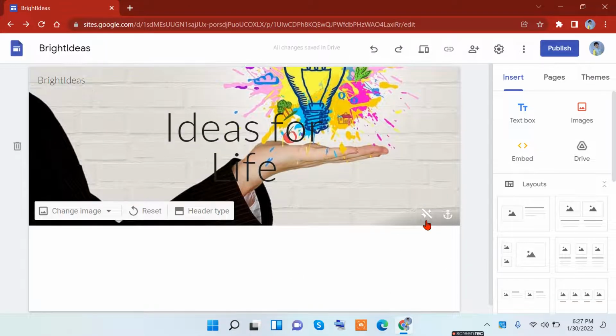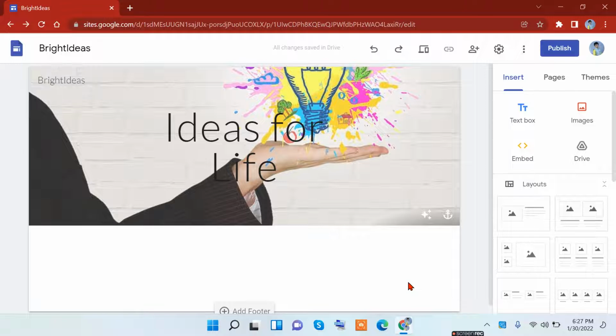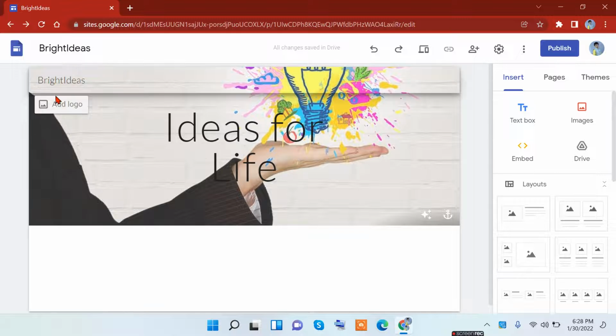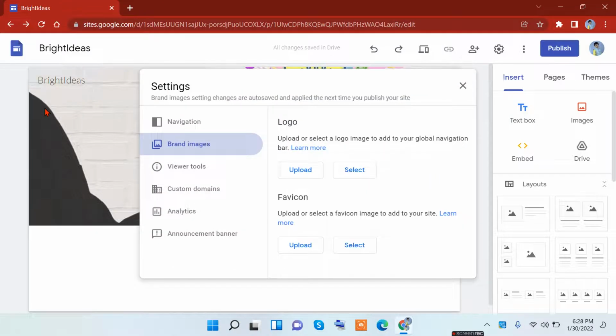So yeah. Now you have customized some of this, and now you can add your logo by going to this top lane here and clicking on add logo. This menu will pop up. Here on the logo, you can upload it or select it. If you already have a logo that you want, you can just click on upload. I already have a logo, so I'll click on upload.